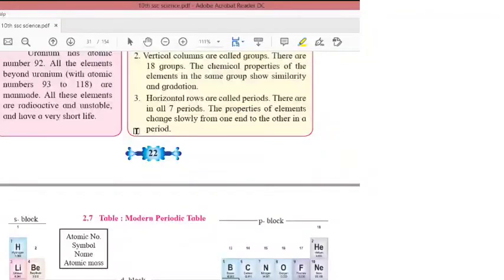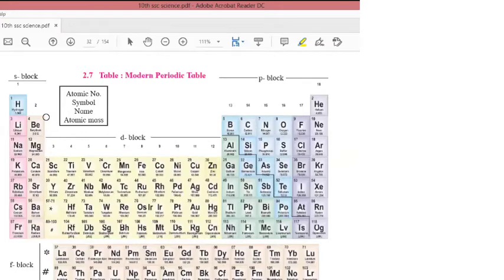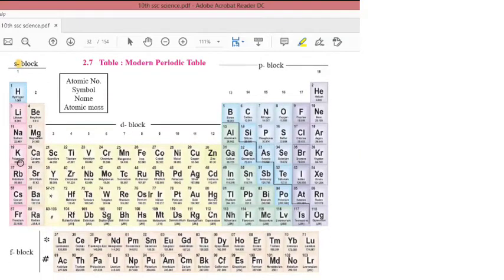18 groups and 7 periods in the periodic table. So in this periodic table, you can see 1, 2, 3, 4, 5, 6, 7, 8, 9, 10, 11, 12, 13, 14, 15, 16, 17, 18. So these are the groups. Okay, 18 groups, and these are the periods: 1, 2, 3, 4, 5, 6, 7.